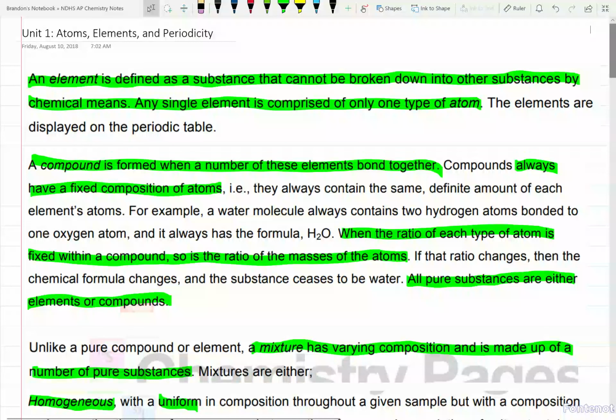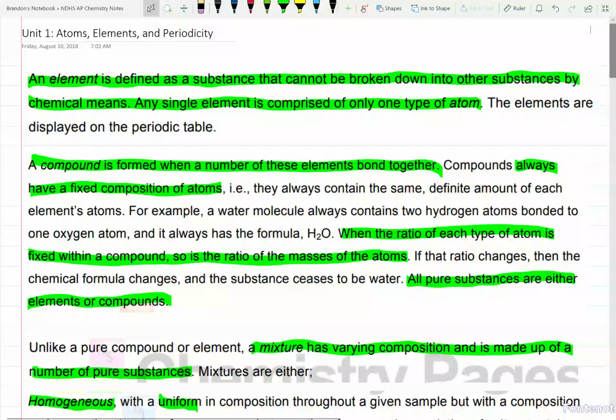These compounds always have a fixed composition of atoms, all right? Meaning H2O is water. Anything that is not H2O is not water. It seems simple enough. When a ratio of each type of atom is fixed within a compound, so is the ratio of the masses of the atoms. And that's because